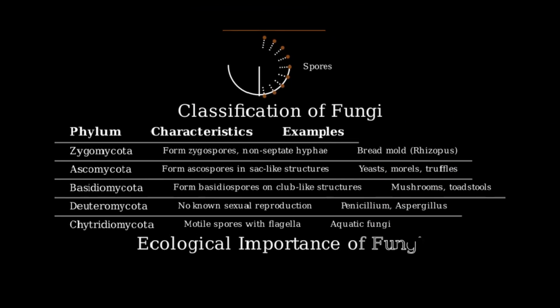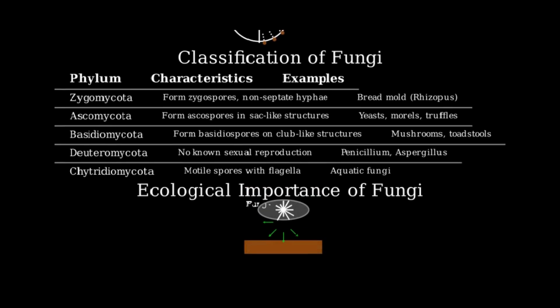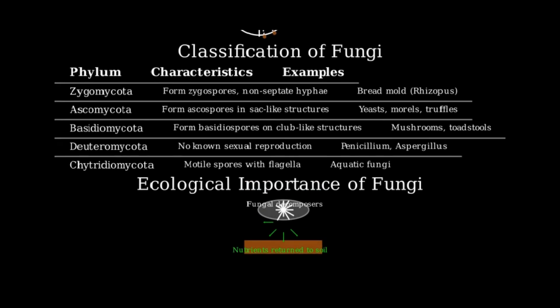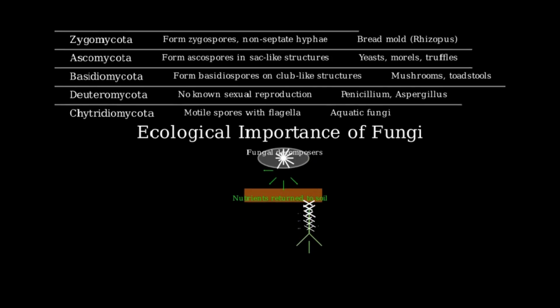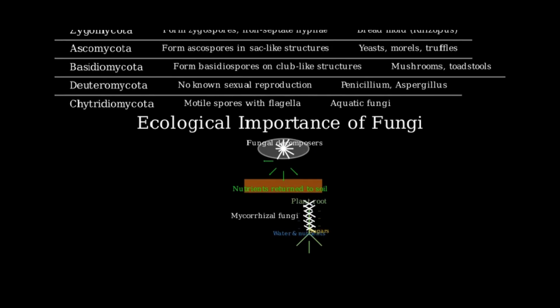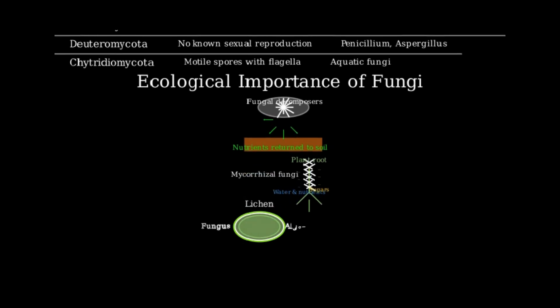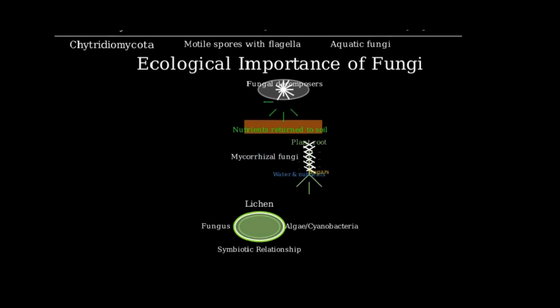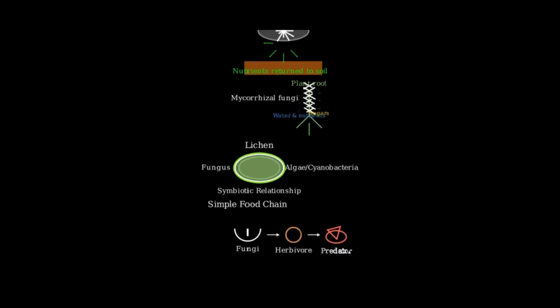Next, let's explore the ecological importance of fungi. Fungi play a crucial role as decomposers in ecosystems. They break down dead organic matter and return nutrients to the soil, completing the nutrient cycle. Many fungi form symbiotic relationships with other organisms. For example, mycorrhizae are fungi that form symbiotic relationships with plant roots, helping plants absorb water and nutrients. Lichens are another interesting example of symbiosis, where fungi partner with algae or cyanobacteria. Fungi are also important in food chains as they provide food for various animals.